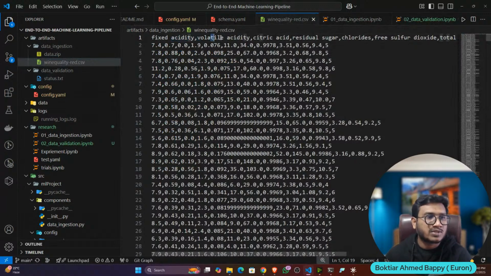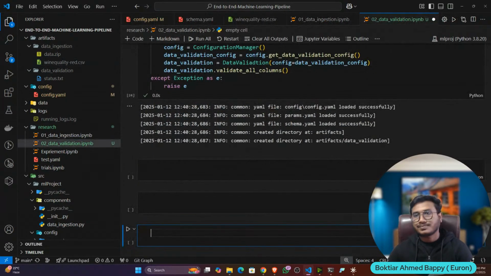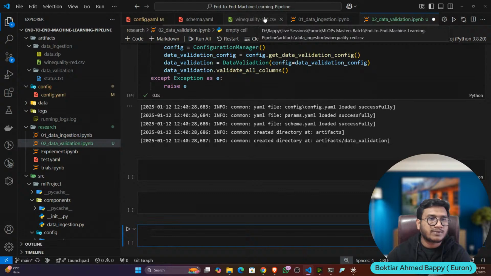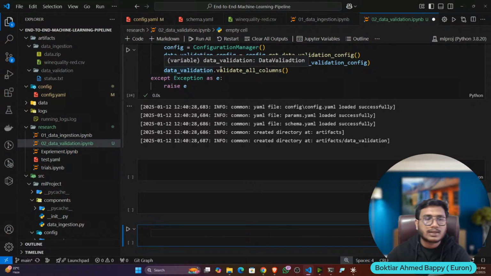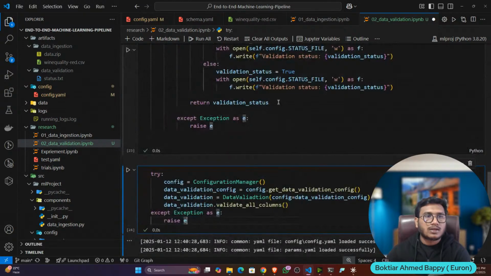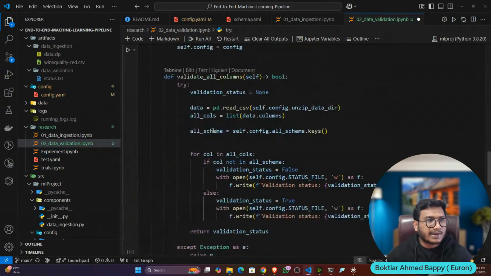So let's say somehow one of your columns is missing here. That time it will not give you an error, it will give you status equal to false because your column is not matching. You can try uploading a different CSV file in GitHub and execute. You'll see that the status would be false that time. Yeah, so that's how our data validation works.